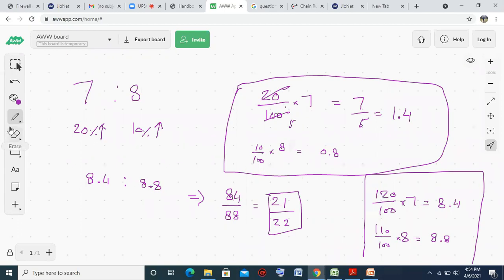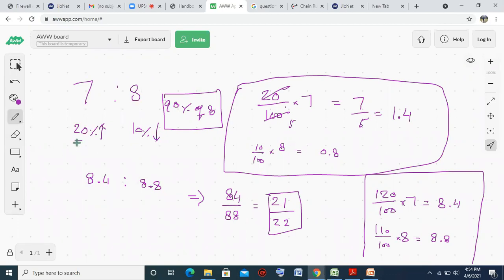If instead the value is decreased by 10%, we subtract. So if I apply this concept, the new value becomes 90% of the previous value. Whether it is an increase or decrease, 100 gets added to or subtracted from. If it is increasing by some percentage, it becomes 100 plus this. If it is decreasing, then 100 minus this.